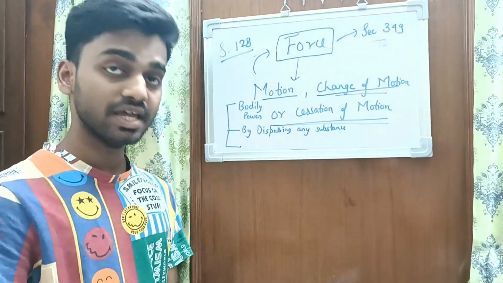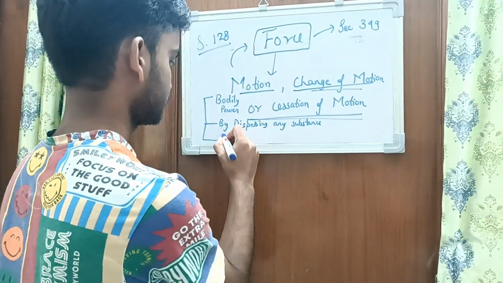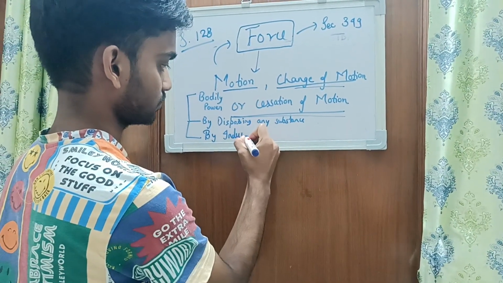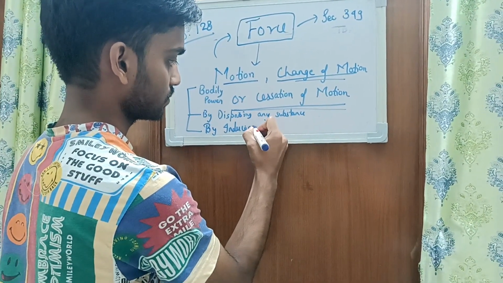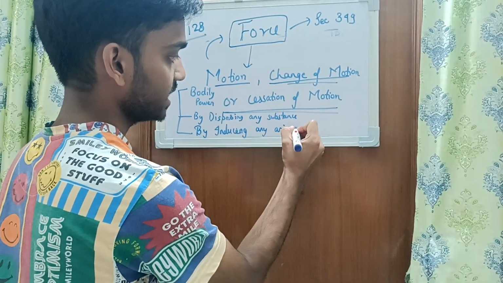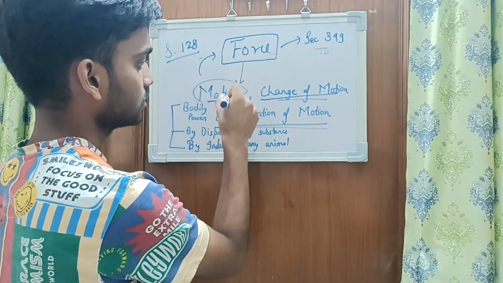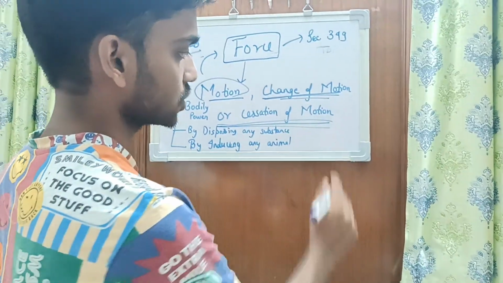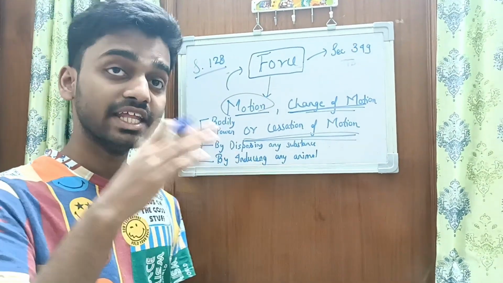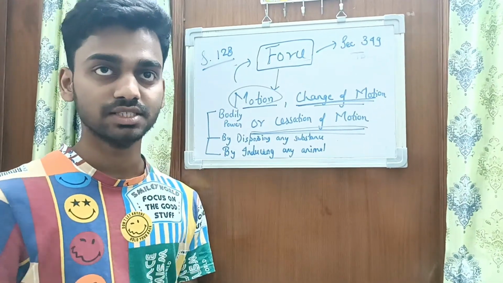And the third one is by inducing any animal. It is very interesting that inducement of any animal is also included in this section.